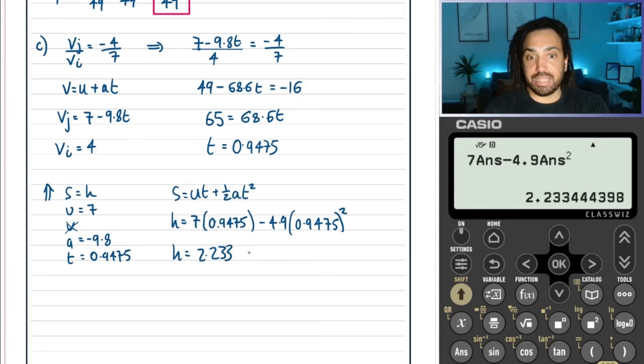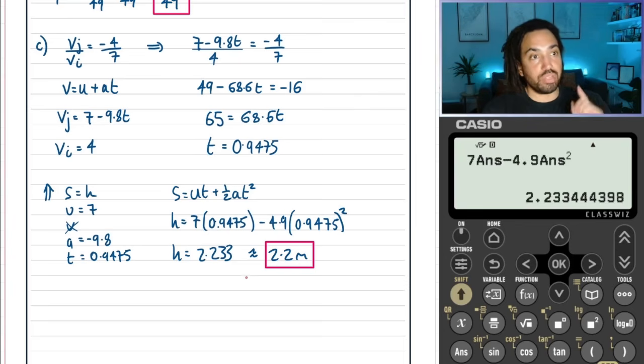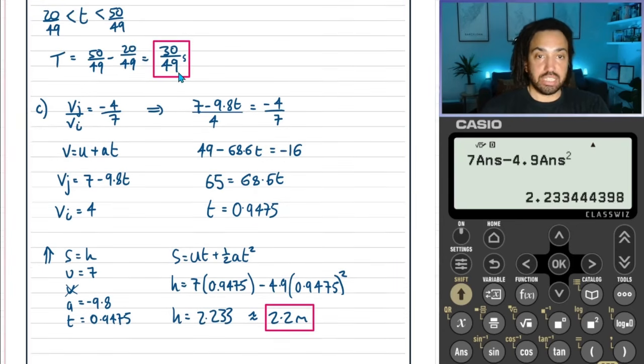Great, so that's 2.233, and that needs to be rounded, doesn't it? And I've just had a revelation here that I must give my answers to 2 significant figures, at most 3, because we've been using g. And I can see up here, I didn't do that. Whoops. But luckily, I've just spotted that in the nick of time.